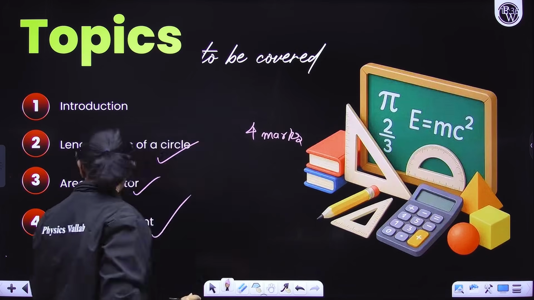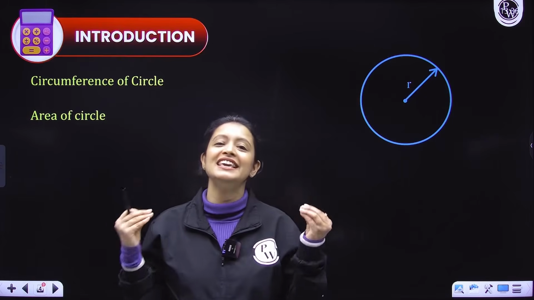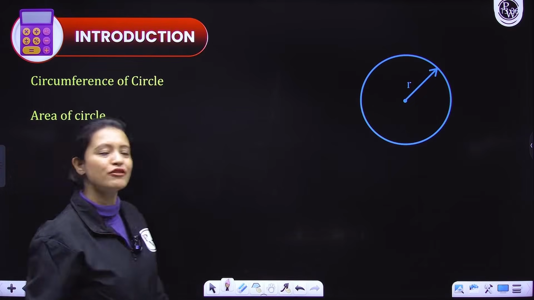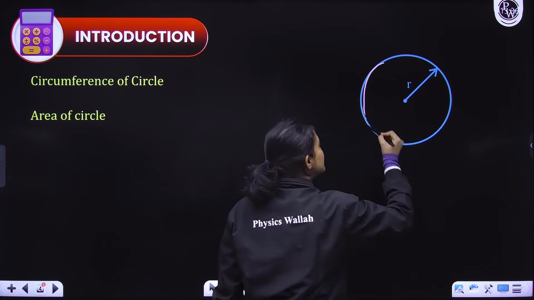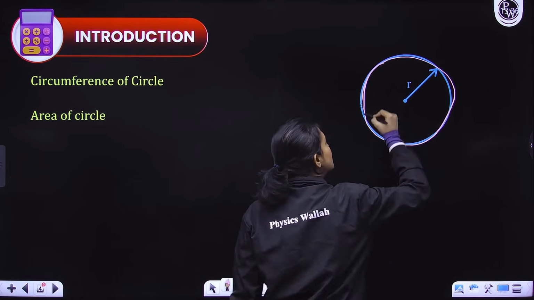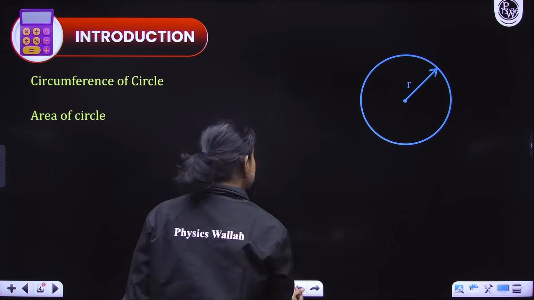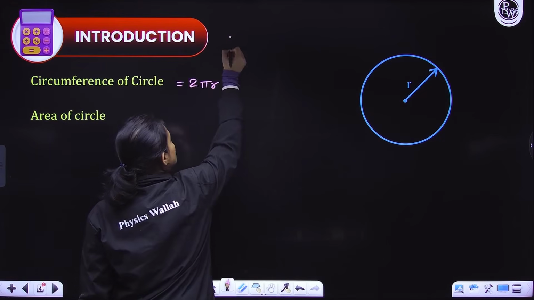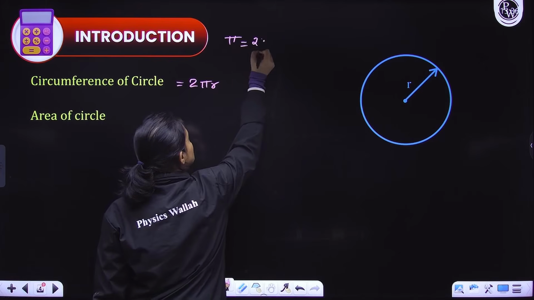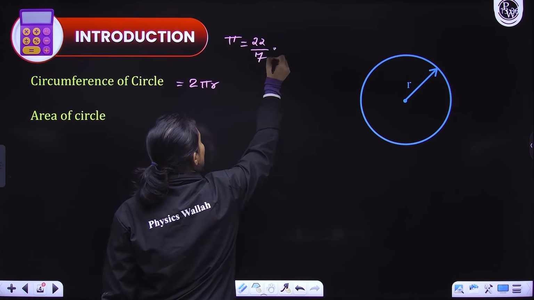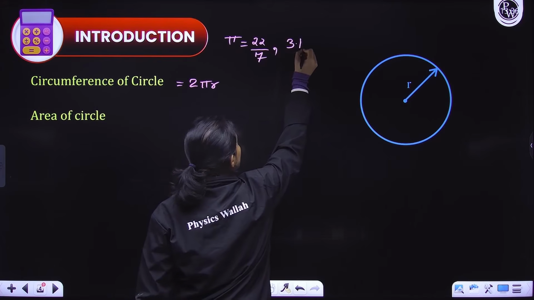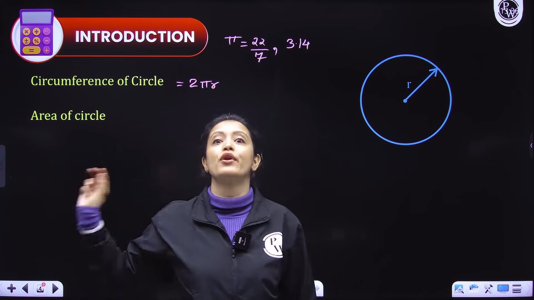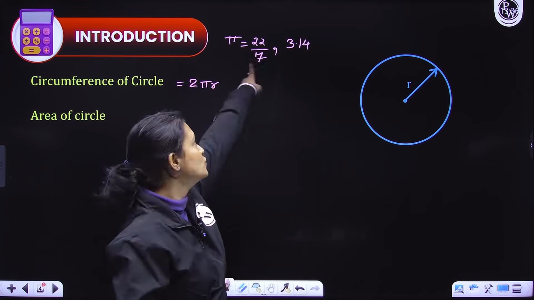So, let's start just by revising the area of a circle and circumference of a circle. What is the circumference of a circle? Circumference of the circle is basically the length of this entire boundary of the circle, and it is equal to 2 pi r. Now the value of pi we use is either 22/7 or 3.14. When will you use 3.14? Only when it is written in the question itself that use pi as 3.14. Otherwise, use 22/7.